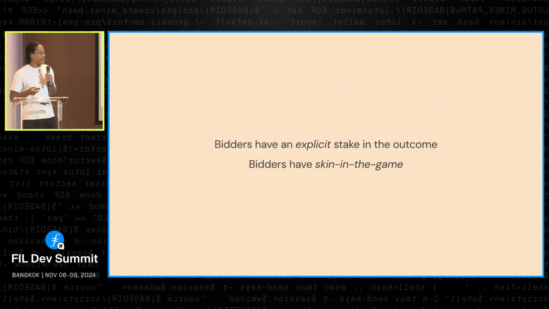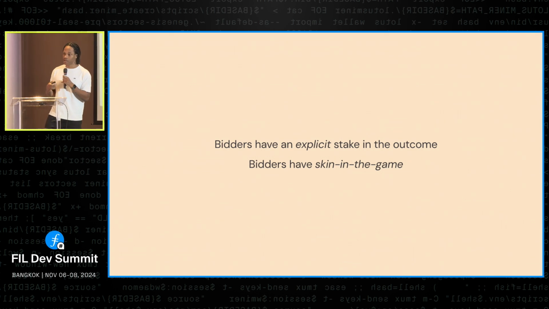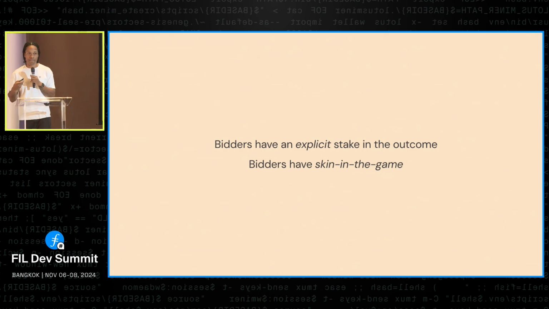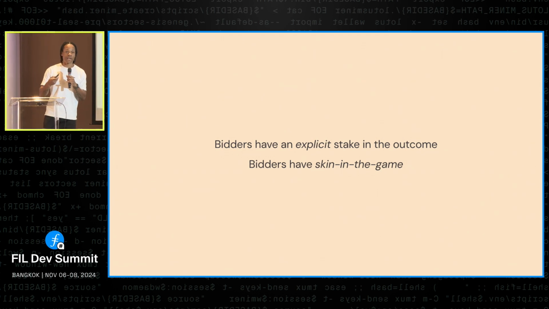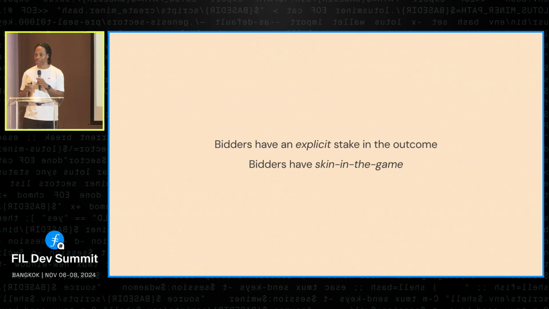So bidders have an explicit stake in the outcome. If they bid and they're wrong, they lose money. If they bid and they're right, they make money. They're self-incentivized, which we all are, and we know that if they have a stake in the outcome, they will produce different information to if they're just voting.